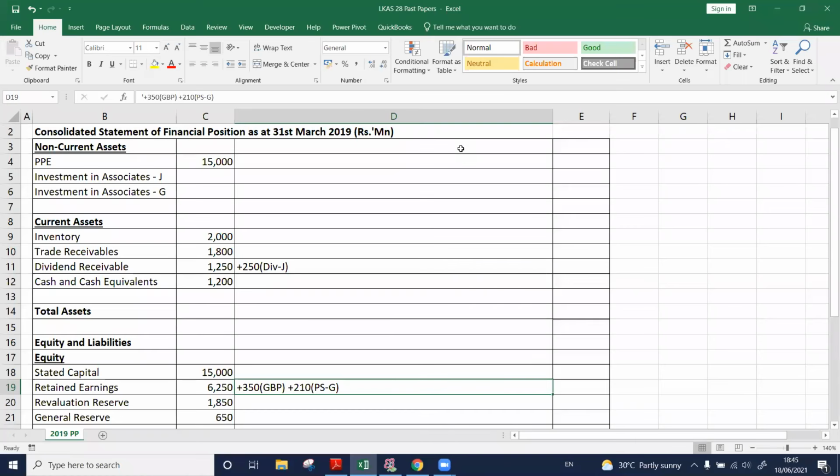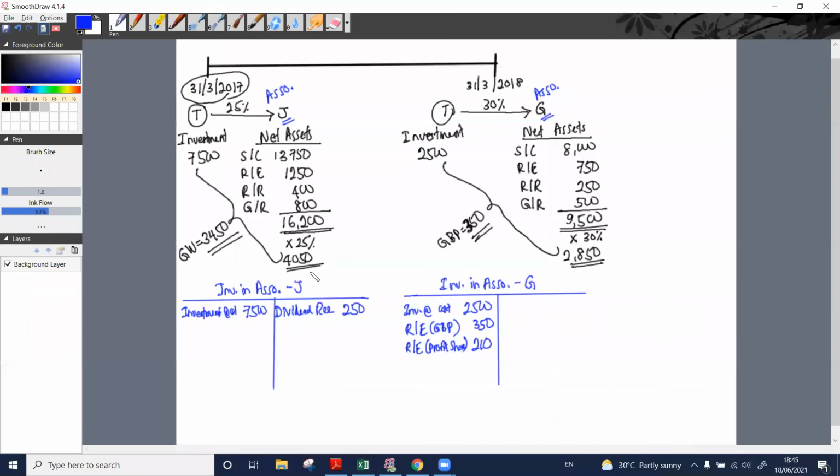Dividend receivable account debit 60. This is the dividend we are supposed to receive from Garfield PLC. We debit the dividend receivable account 60, our portion. Where to credit?